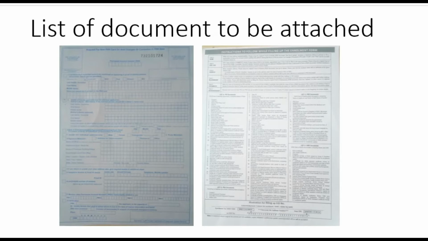The documents to be attached with the PAN form are enclosed herewith, as also the use of the composite service form, that is the correction form. It is free from the UTITSL site or from the agency. You can come to our office, you can get this form and list of documents free of cost.